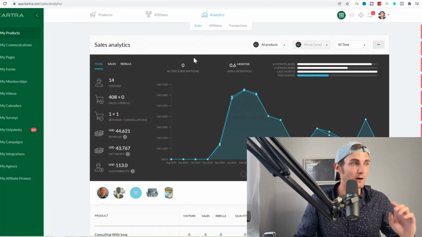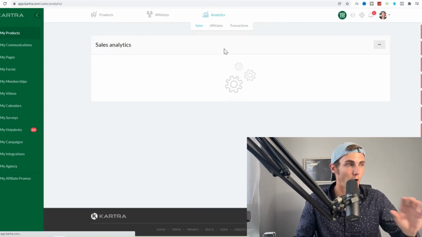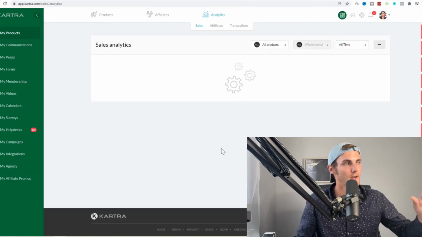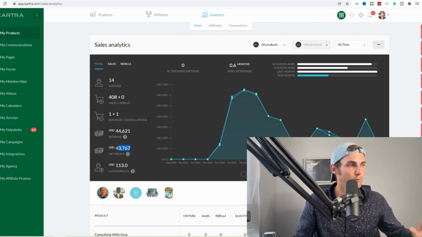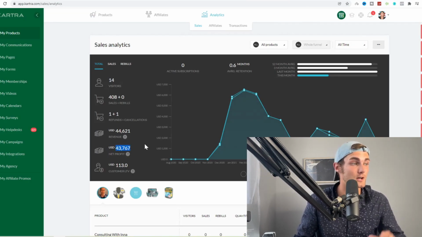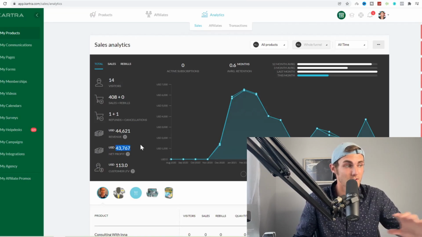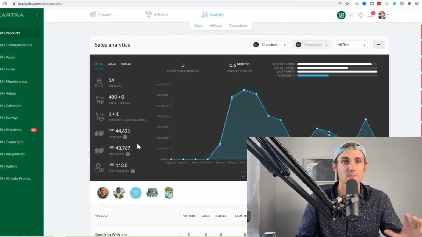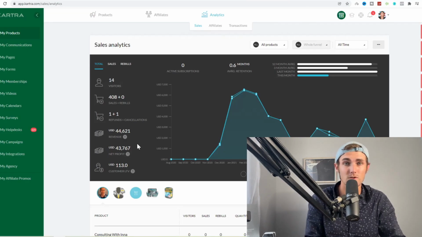So just to show you my results, and to reload this to show you that this is my live dashboard of this one membership area, let me put this on all time. Here you can see it has made just over $43,000 in profit so far. There's been no expense on this, so that's all profit, because I haven't run any ads on this. All of this has been completely free traffic from YouTube, TikTok, Instagram, and free traffic platforms.